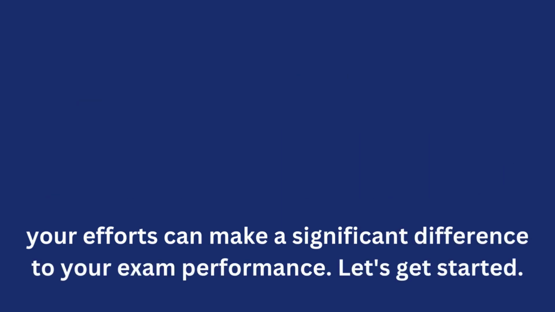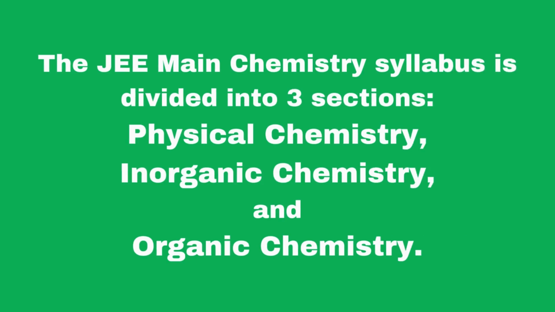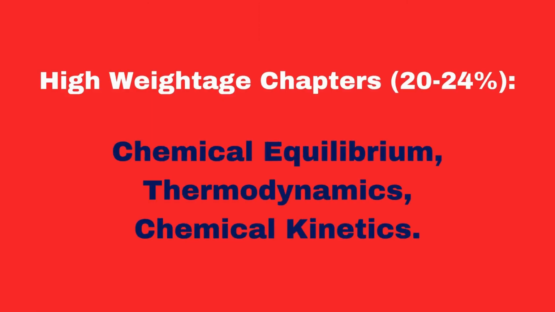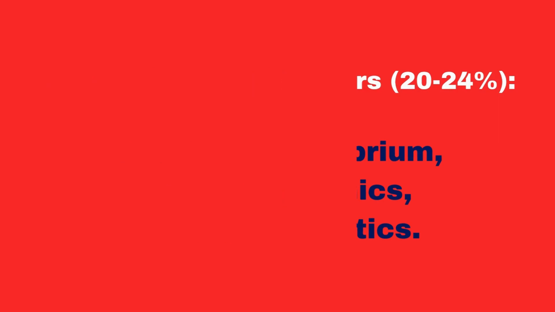Let's get started. The JEE Main Chemistry syllabus is divided into 3 sections: Physical Chemistry, Inorganic Chemistry, and Organic Chemistry. Section A. Physical Chemistry has a weightage of around 32% to 36%. Breakdown of the weightage and chapters for Physical Chemistry. High weightage chapters 20% to 24%: Chemical Equilibrium, Thermodynamics, Chemical Kinetics.